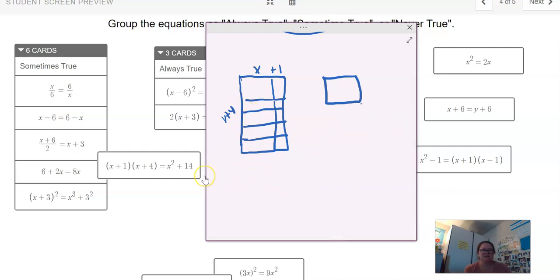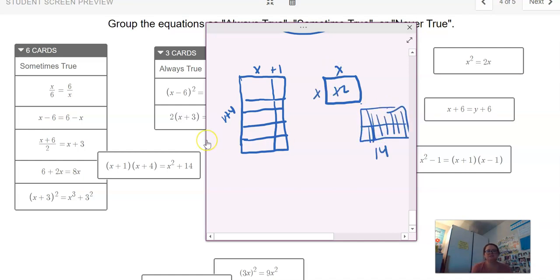Anyway, this is going to have x squared plus some x. Oh yeah, it's going to have like 4x plus 1x. No, that's right. And then you've got plus 4 ones here, right? This x squared plus 14 is just going to have x squared, and then it's going to have 14 ones, whatever that looks like. So I don't see those as being the same.